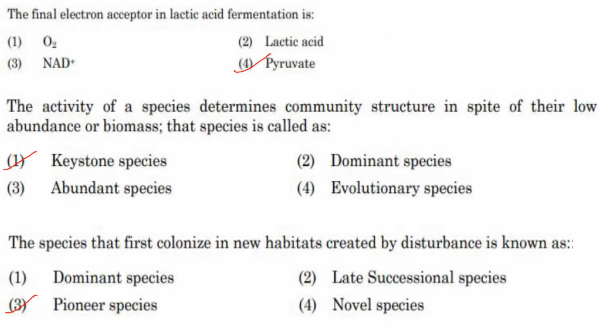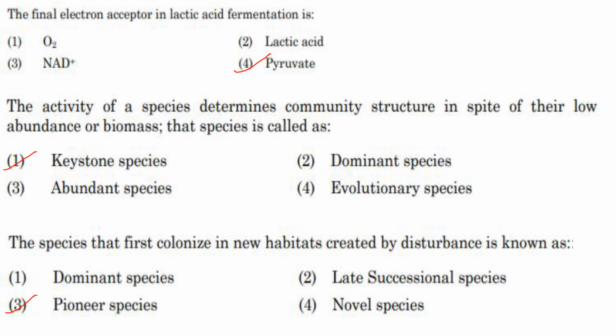The final electron acceptor in lactic acid fermentation is, so it is pyruvate. That is the final electron acceptor. It accepts electrons from NADH and gets reduced to lactate. That is pyruvate plus NADH plus H+ gives lactate plus NAD+. Then next one. The activity of a species determines community structure in spite of their low abundance or biomass. That species is called keystone species.